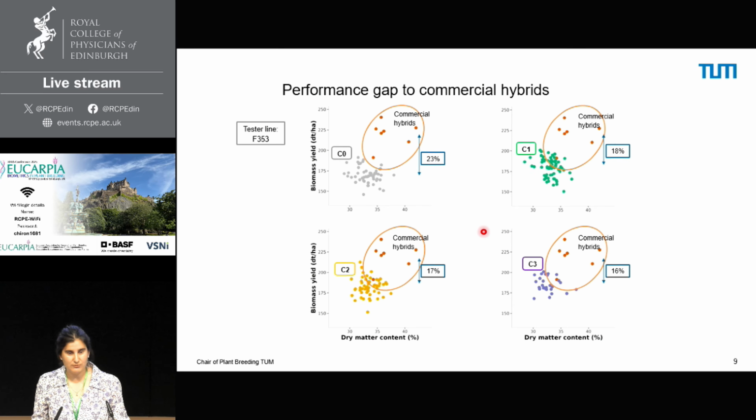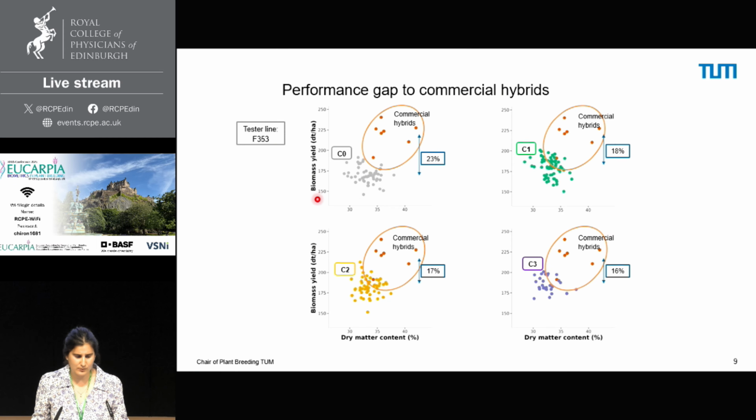To evaluate the response to selection, we used the testcrosses from the DH populations. Here we can see the different clouds for the different DH populations in the different cycles.